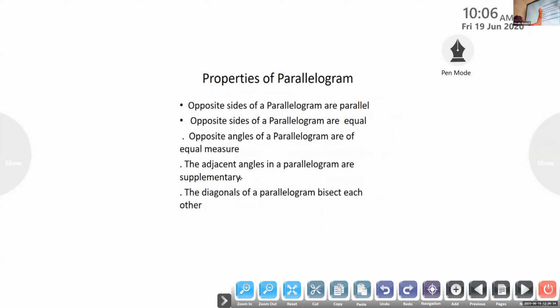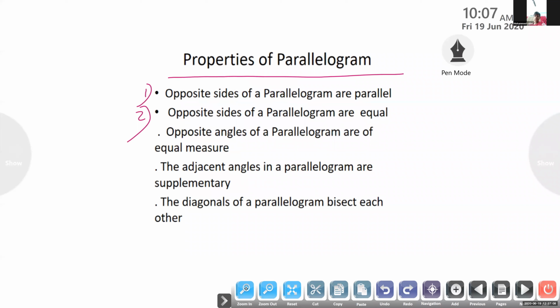Now, properties of a parallelogram. The first property is opposite sides. We know that opposite sides of a parallelogram are parallel. Second property, opposite sides of a parallelogram are equal.